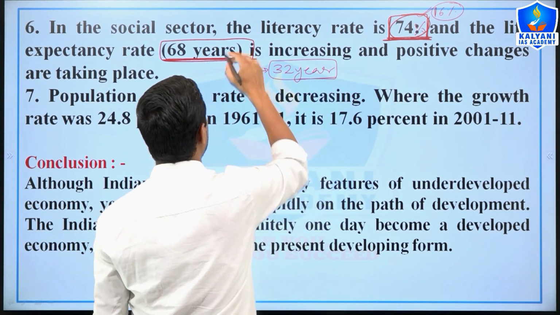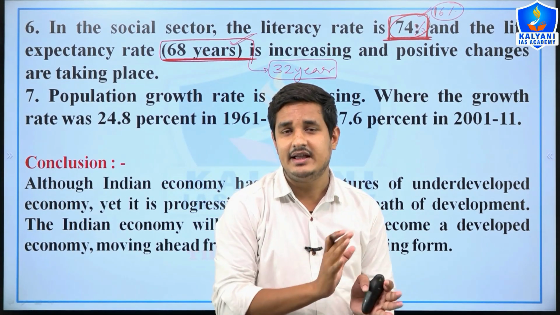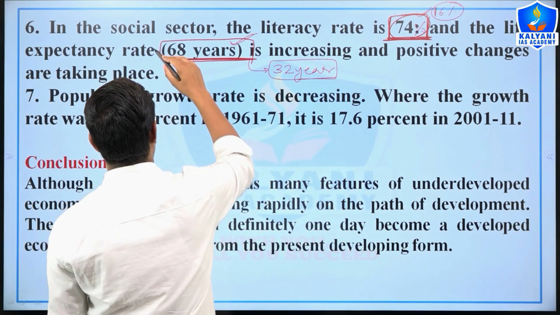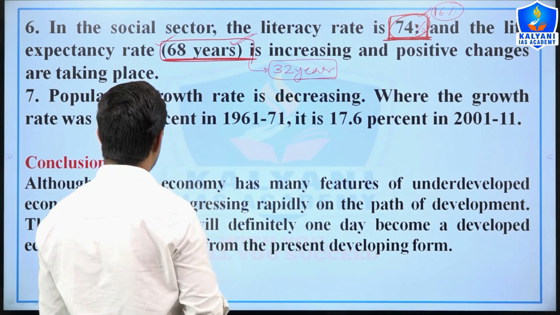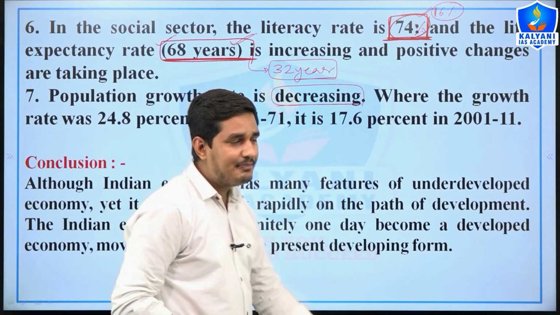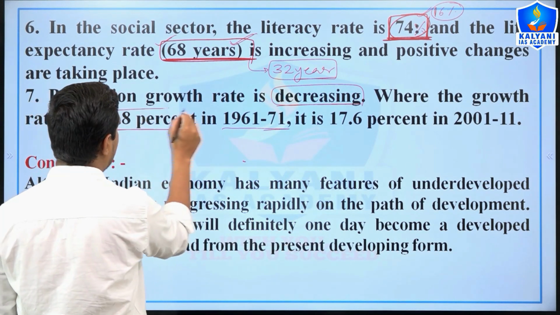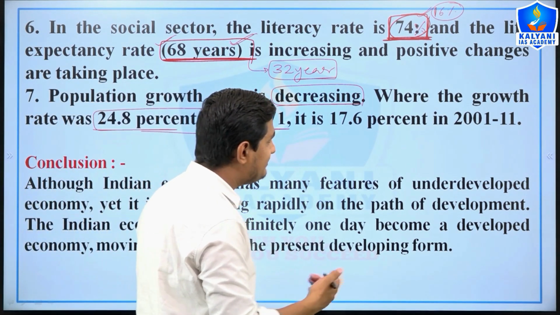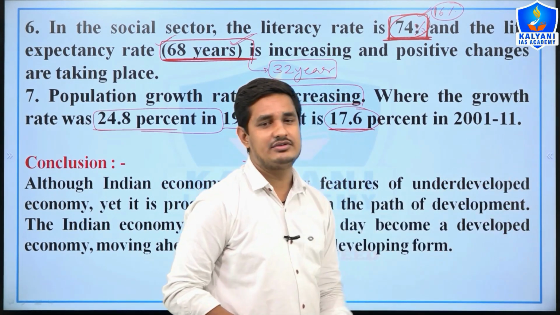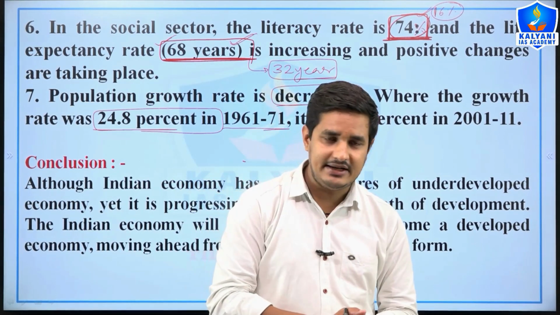which have been improved to 68 years. And when we remove poverty and the healthcare infrastructure improves, then definitely the life expectancy rate will also improve. As far as the population growth rate is concerned, it is also decreasing. Why? We can say that from 1960 to 71, the population growth rate was 24.8, but at present, between 2001 and 11, it is only 17.6 percent, which means that the population growth rate is decreasing, right?